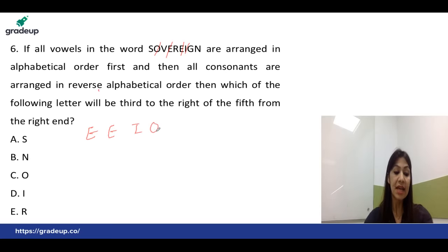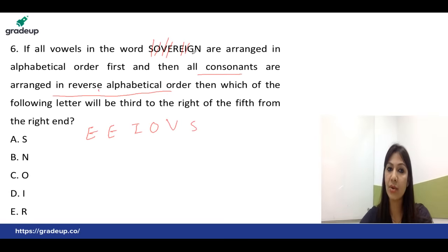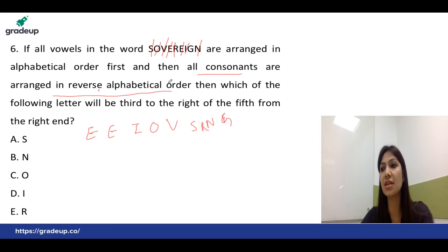That's the order, right? Then the next work is all consonants are arranged in reverse alphabetical order. Then the remaining consonants we have to arrange in reverse alphabetical order, right? So that means starting from Z. So you will arrange first of all V, then S, right? Then R, then N and G. That's the arrangement according to the directions mentioned in the question.